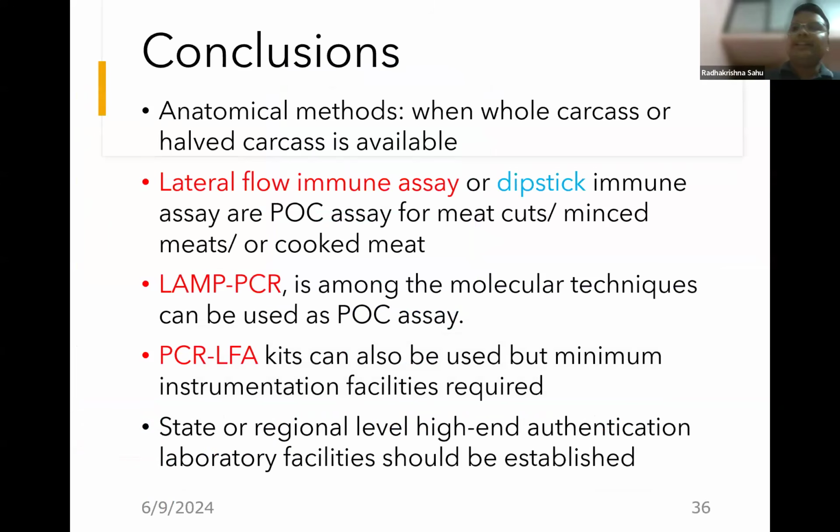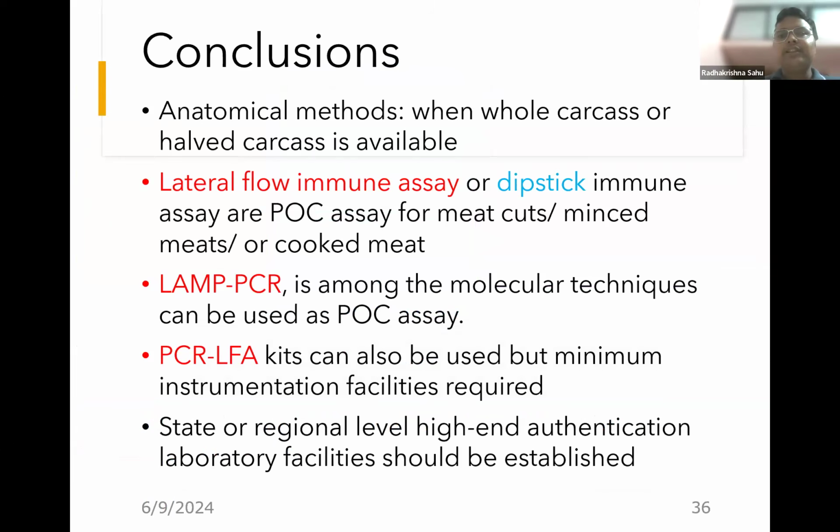So if we are summarizing, if a whole carcass is available, then veterinarians should first go for the anatomical features. It is a very easy and quick method by which they can differentiate the species. Similarly, we should supply either the dipstick kits which I showed earlier or lateral flow immunoassay.